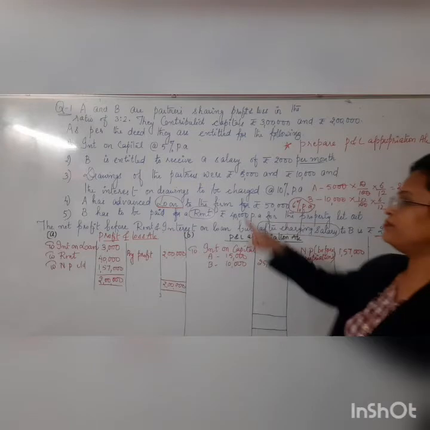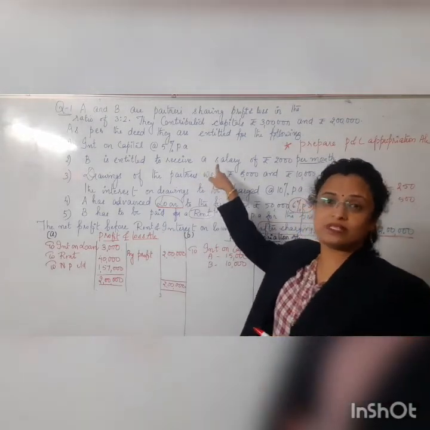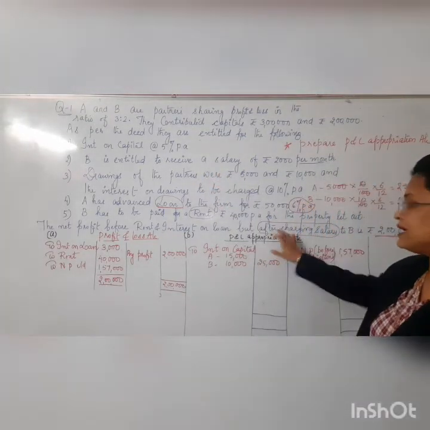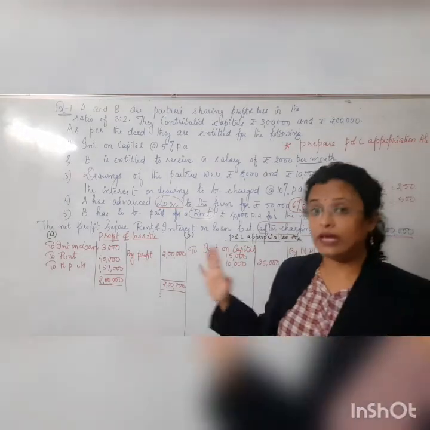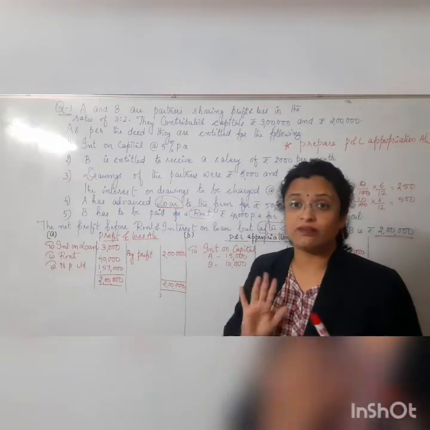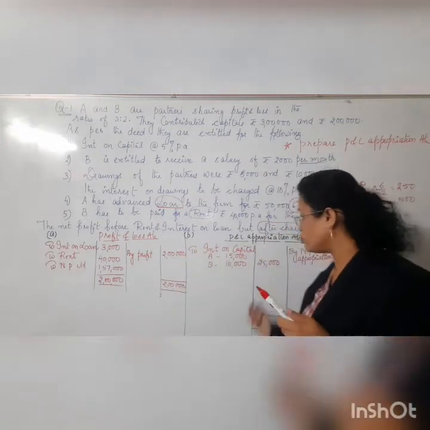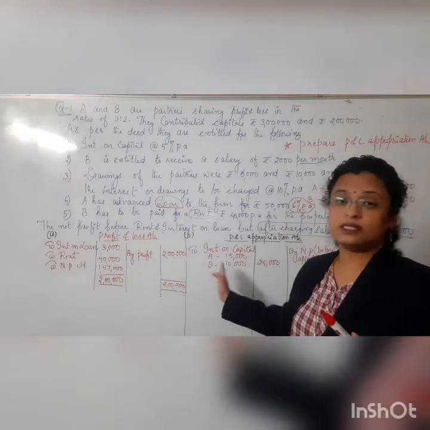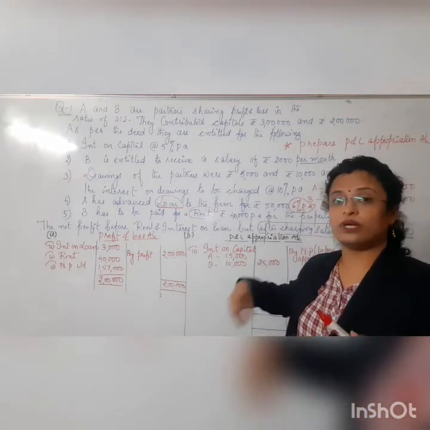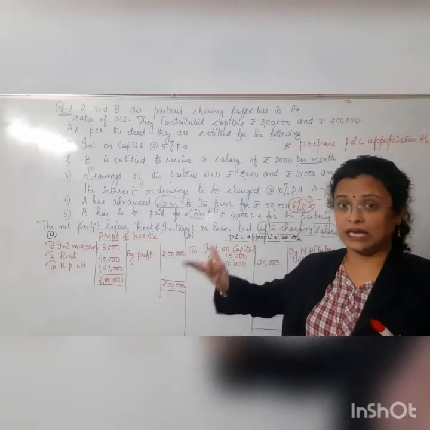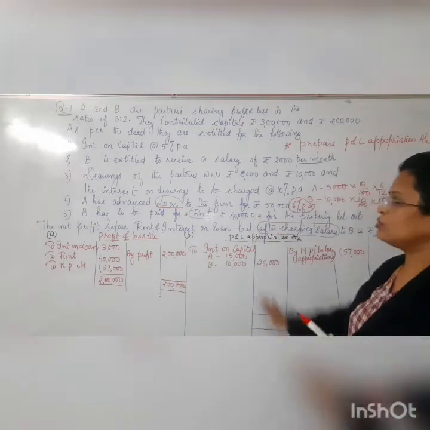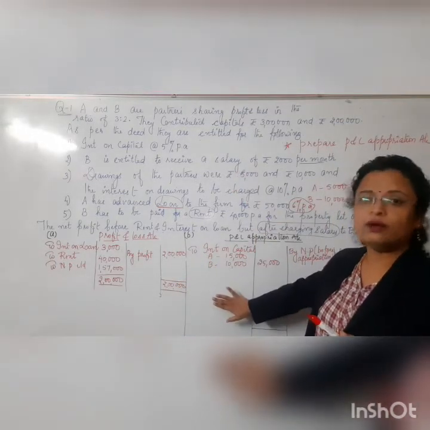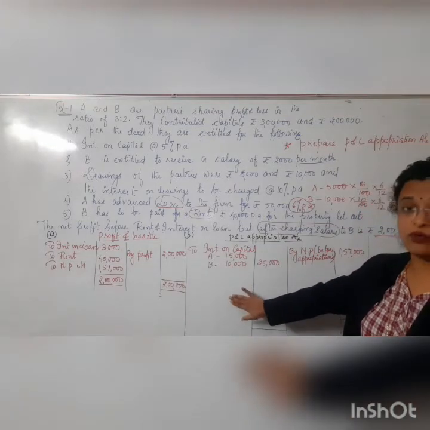Okay, children. Now the next, second condition says we need to give a salary. Salary is already being charged, being given. So no need to give it again. Hence we won't be showing it again on the debit side. The reason: if you show it, it means you are paying the salary again, which is wrong. Got it? So we won't be showing the salary over here again.